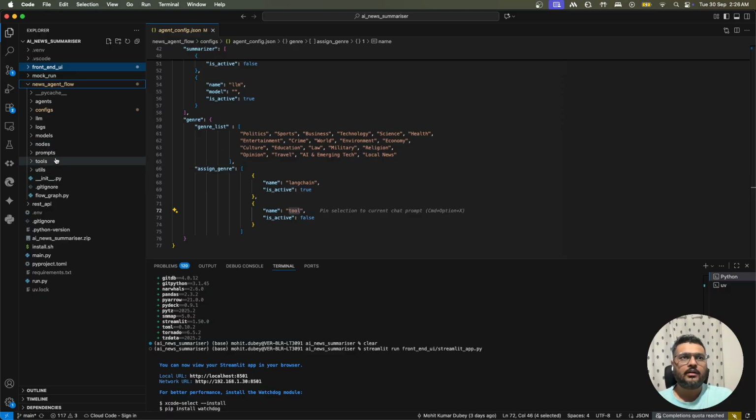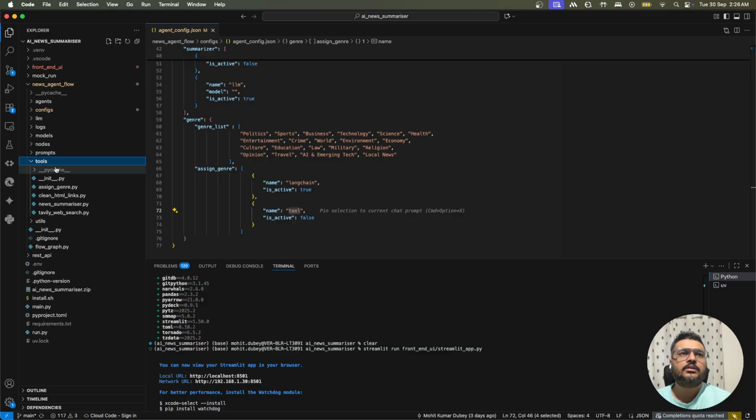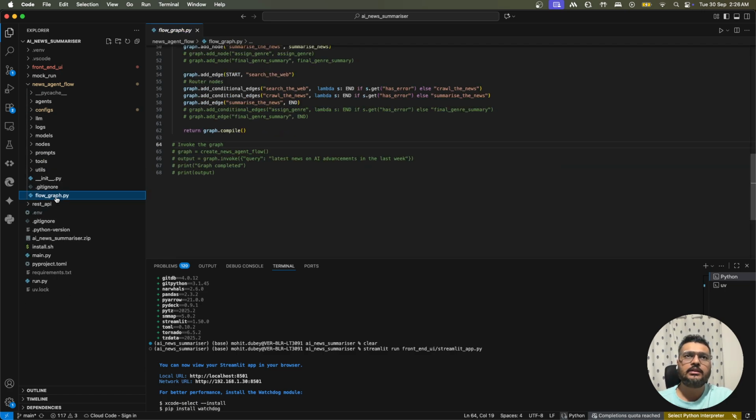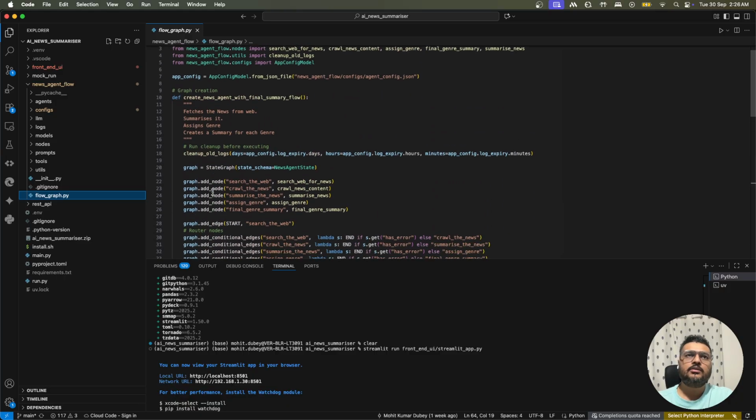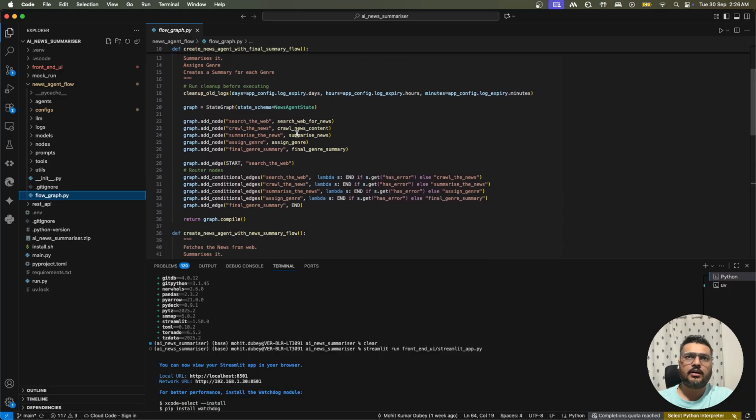Before we go, I would just like to tell you that in the news flow agent, different folders are there for different implementations. If I open tools, you will be able to see the tools and everything. The main implementation, meaning the graph, is inside this flow graph. If you come over here, you will notice that the complete graph has been made here.